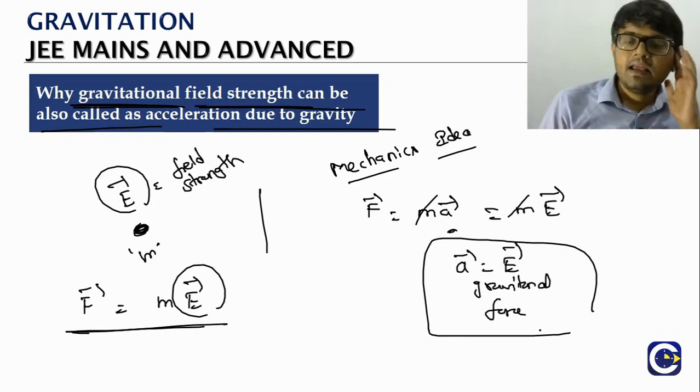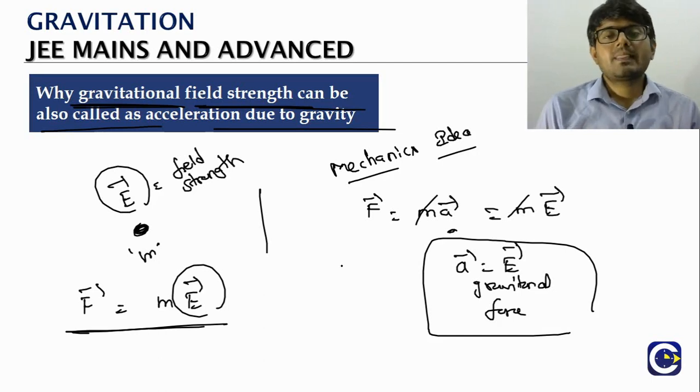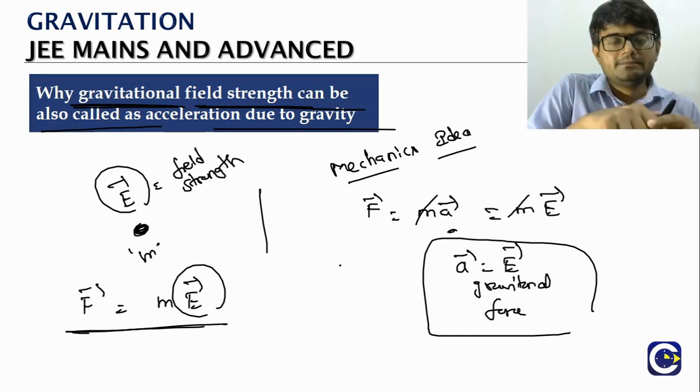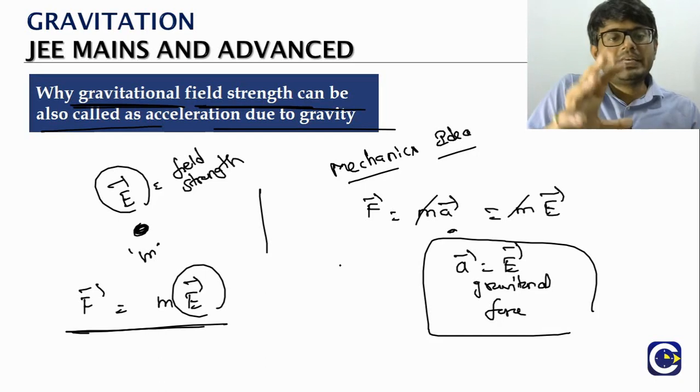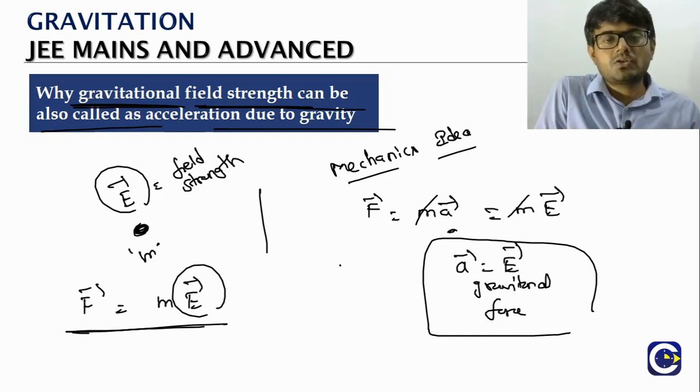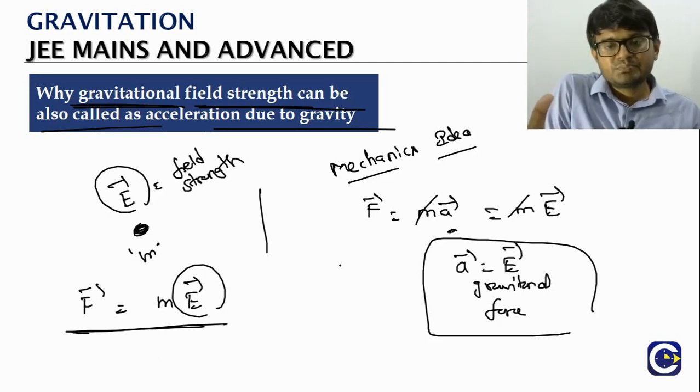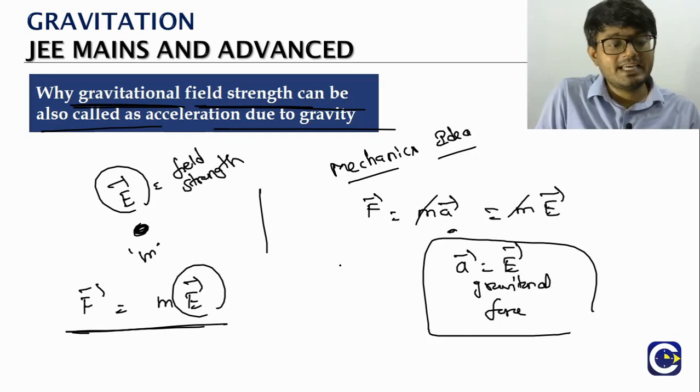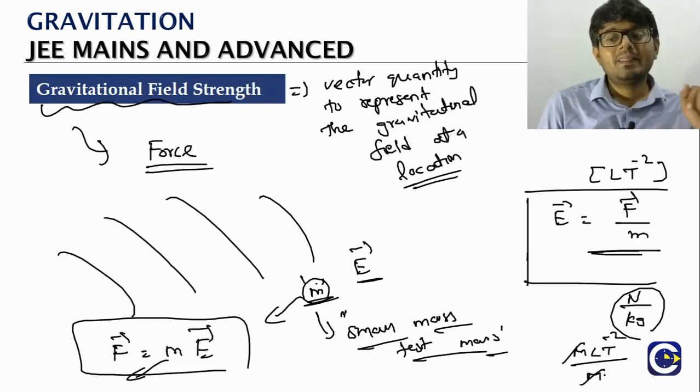So when we say acceleration due to gravity, whatever is the gravitational field strength at that location is what we also call acceleration due to gravity. Any mass you keep there will get an acceleration because of the gravitational force, and the acceleration will be just equal to the field strength value at the location. You can check the unit, Newton per kg.